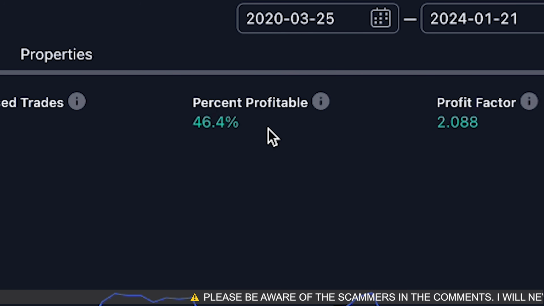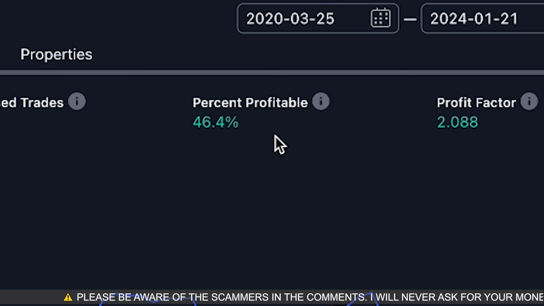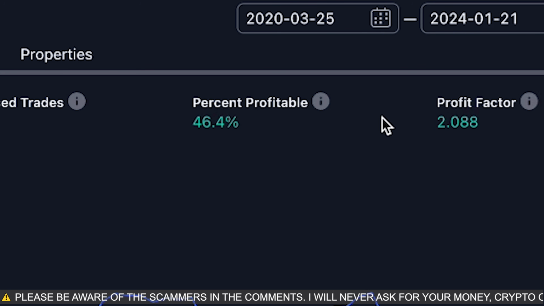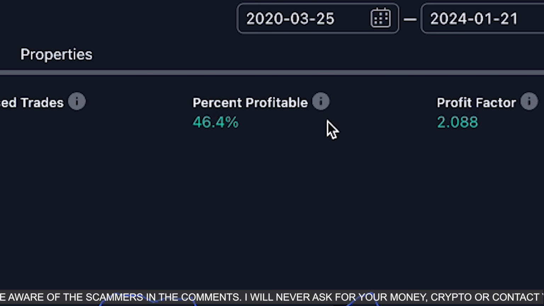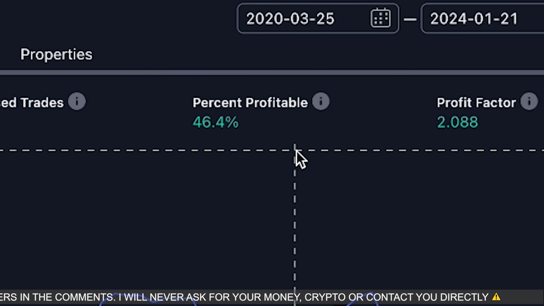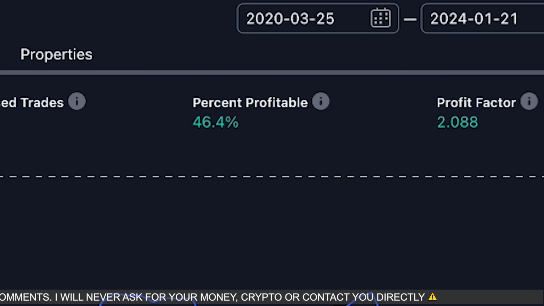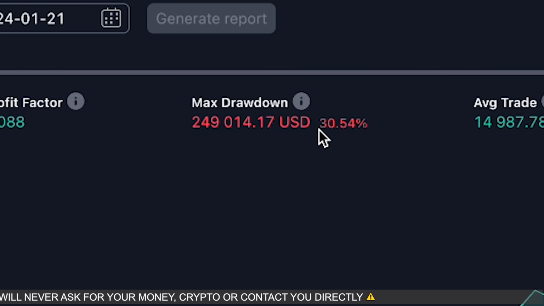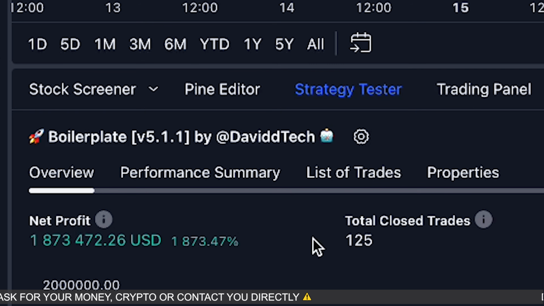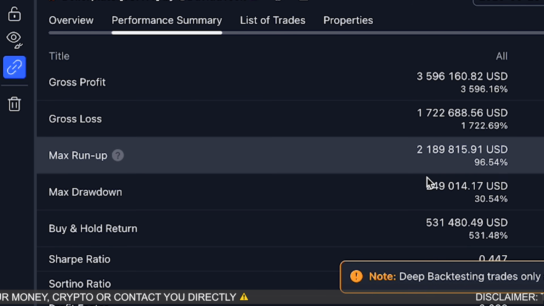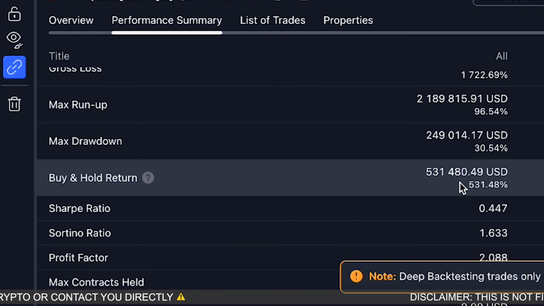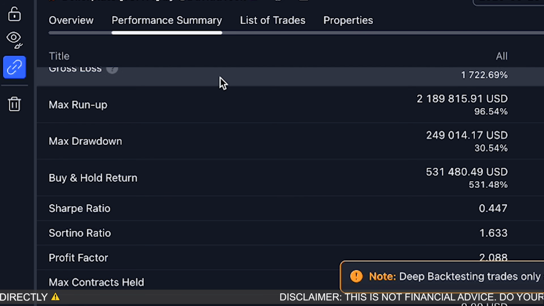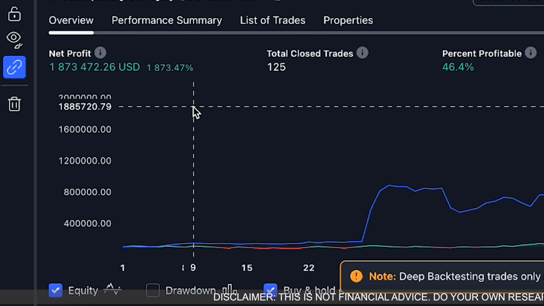Now I know that would be much lower than most people would like to trade with in the group, but like I said, it is a risk to reward of 2. Maybe you can take that risk to reward down to 1.1, and it will be a much higher win rate, or maybe add some multiple take profits and things like that. Max drawdown has gone up a bit as well to 30%. Leverage and all those kind of things, guys, don't forget. And our buy and hold return has gone up to 531. So we still absolutely smashed that.